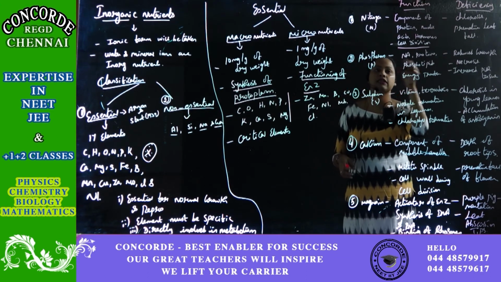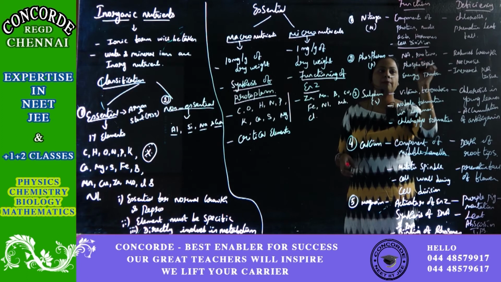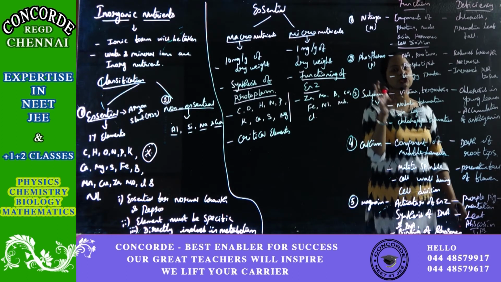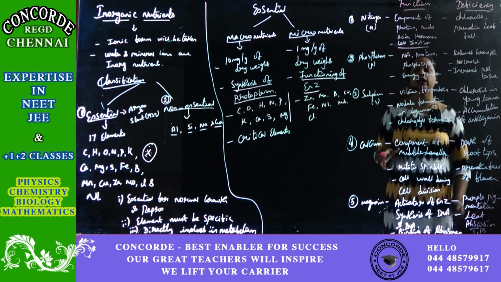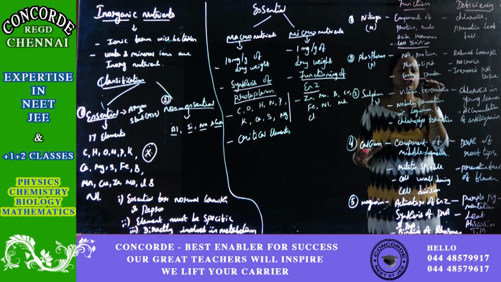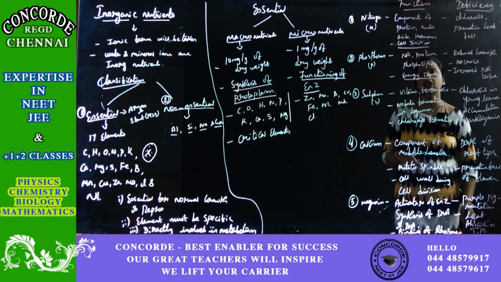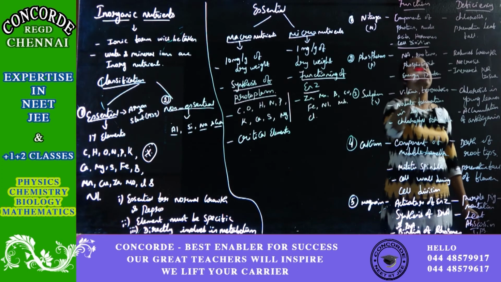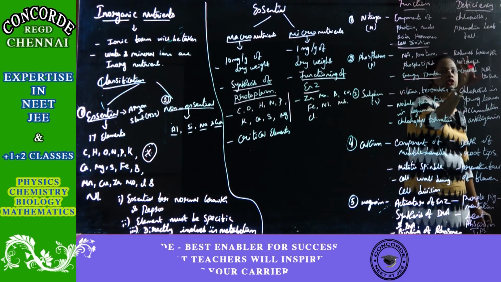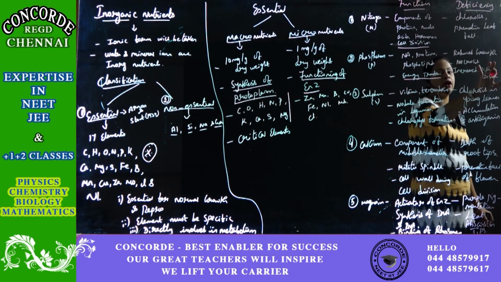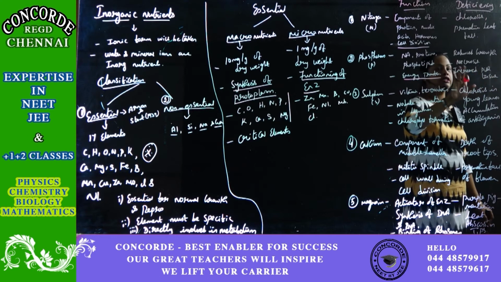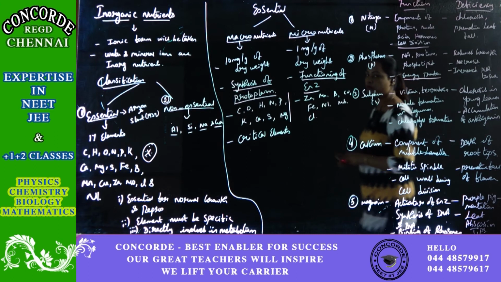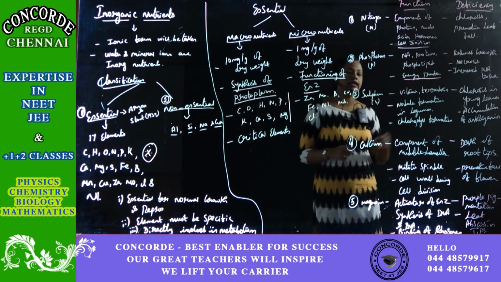Next, the second one is phosphorus. Phosphorus, again, is a component of nucleic acids, proteins and phospholipids. What function does phosphorus perform in a plant? It is an energy transfer for the plants. If this is not supplied properly, it will lead to a deficiency: reduced growth of the plant will be seen, necrosis in the plant will be seen, and increased pith tissue will be seen. So these are the deficiencies.